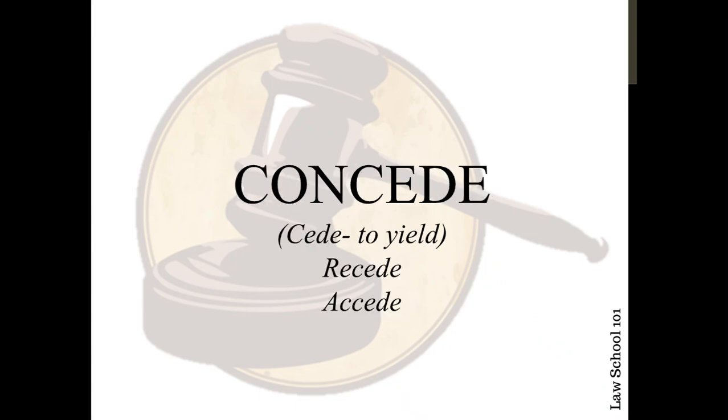Next one, concede. The key to remember this word is that there's no double E followed by D, but it's C-E-D-E. Most of us make the mistake of writing concede as C-double-E-D. Important that you remember it's C-O-N-C-E-D-E. The etymology of the word is seed, meaning to yield.